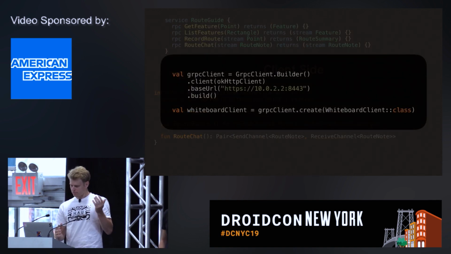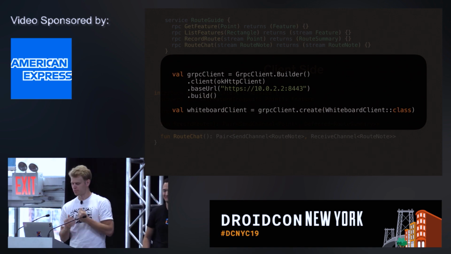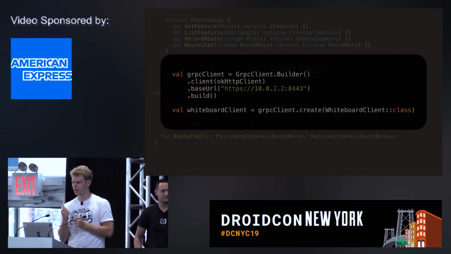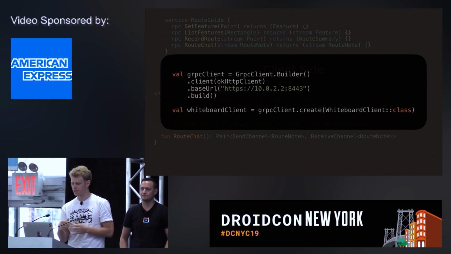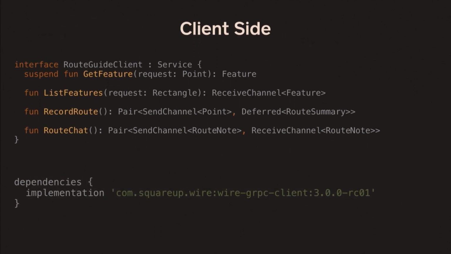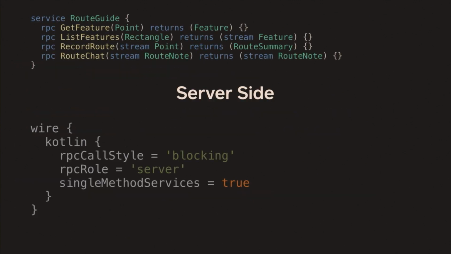And so on the client, the same as in Retrofit, we provide a runtime implementation. So you would create a gRPC client object, pass it an OkHttp client, give it the URL, build it. And then the same as for Retrofit, you create, pass it the interface, and you'll get an object from which you'll be able to call the different RPCs set in your service. This is the dependency coordinate that would provide you with a gRPC client object. And so on the server side, let's see how it differs. We are blocking server, and we want one method per service.